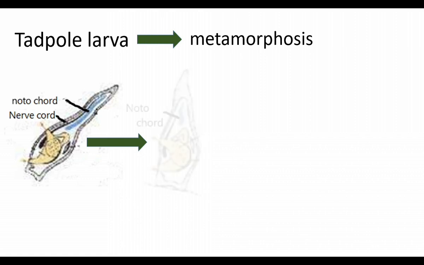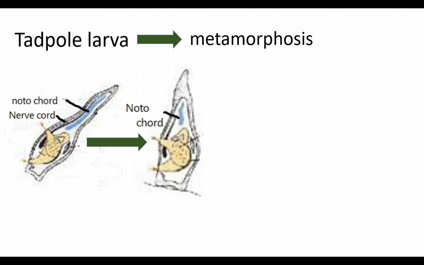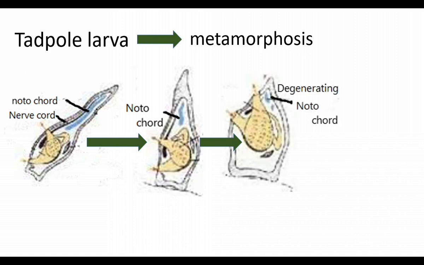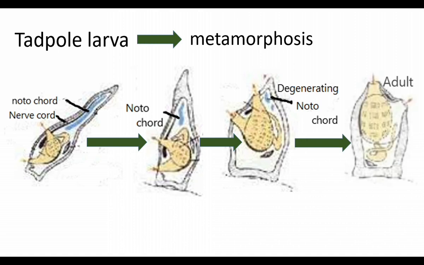In the second stage, the larva becomes attached. In the beginning, the larva is free swimming. When it undergoes metamorphosis, it is attached. Then the notochord degenerates, it becomes smaller. When the larva becomes adult, it has no notochord. Since there is no tail, it has no notochord. Adult is an attached form. Larva is free swimming. Larva has nerve cord and notochord, but adults do not have.